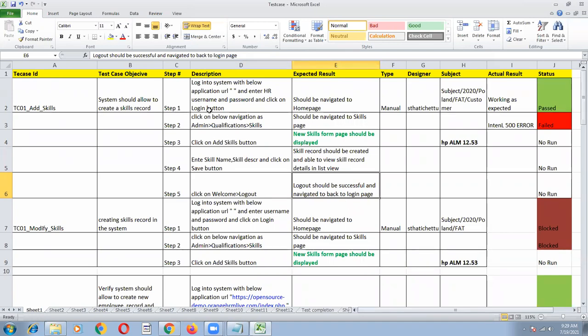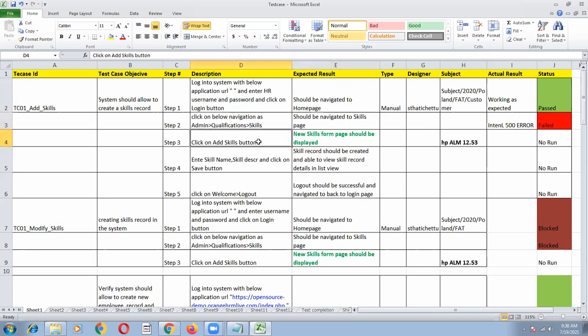If you see all these steps, on the left hand side I'm writing the action, and what has to happen I'm writing as should be navigated to home page. You are telling it clearly, it's very perfect. Click on admin qualification, should be navigated to skills page.